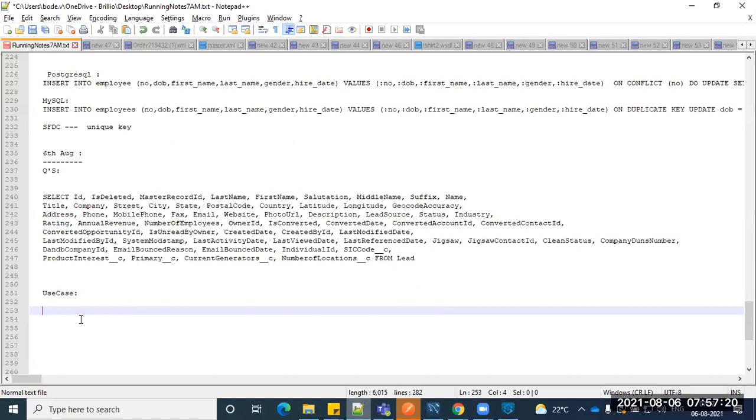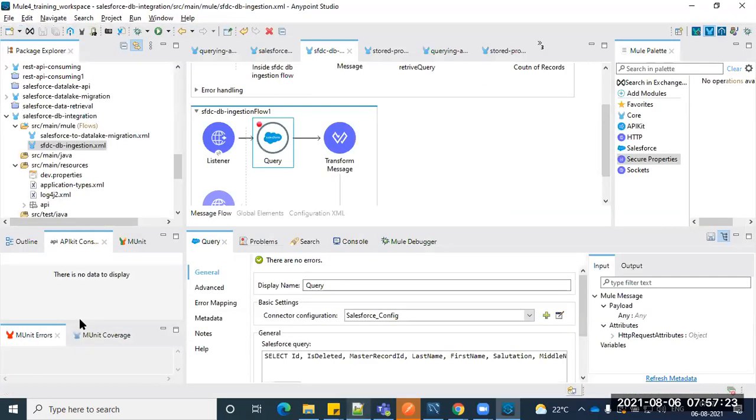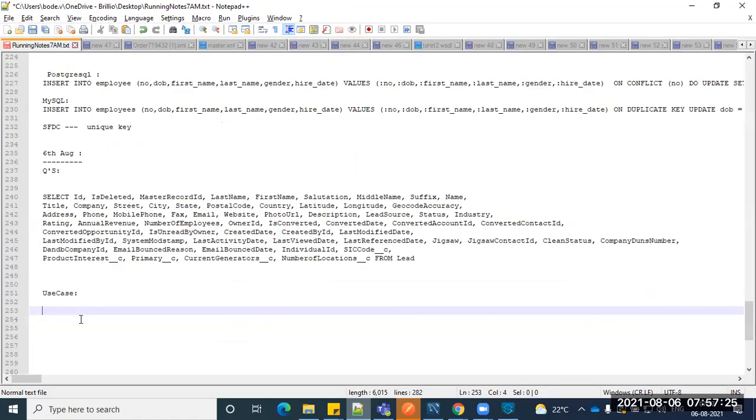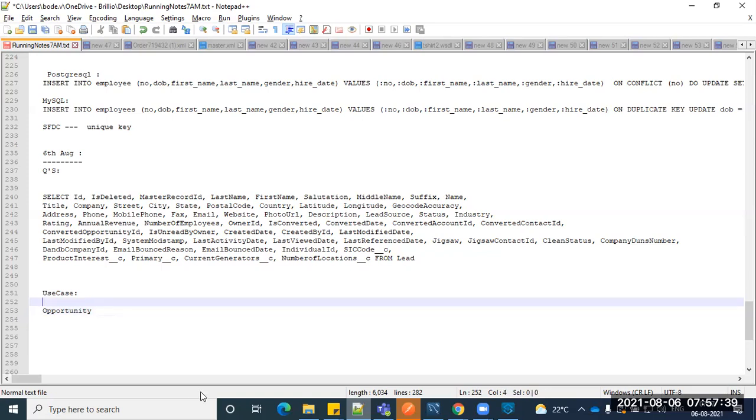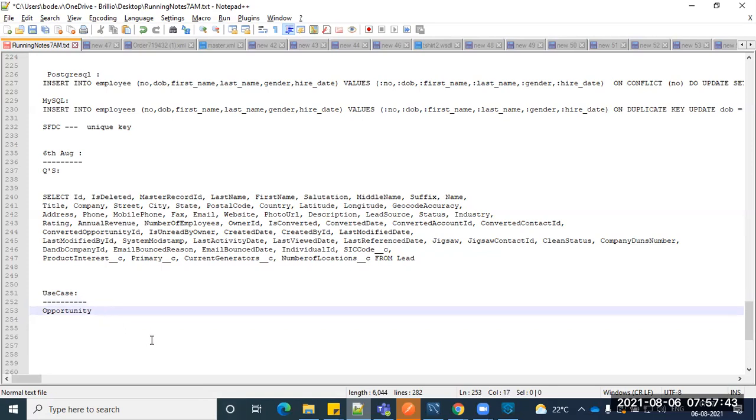So we have to interact with the lead, right? You can interact with the opportunity. There is an object called opportunity, right? So you have to fetch the data from the opportunity via MuleSoft.